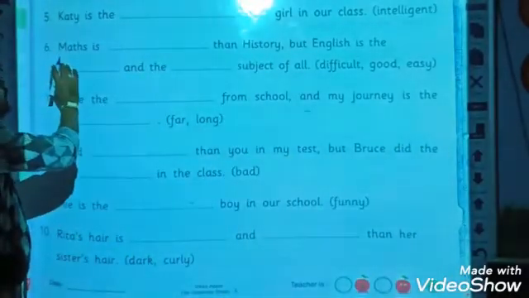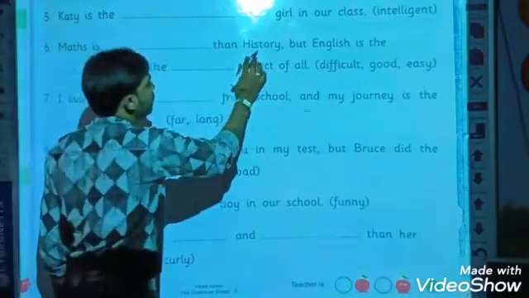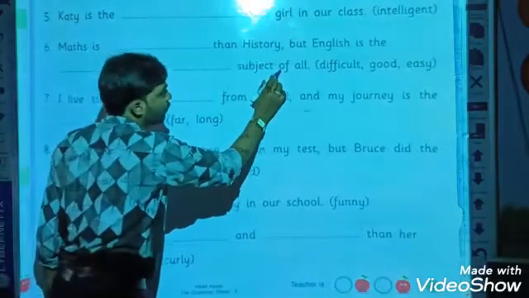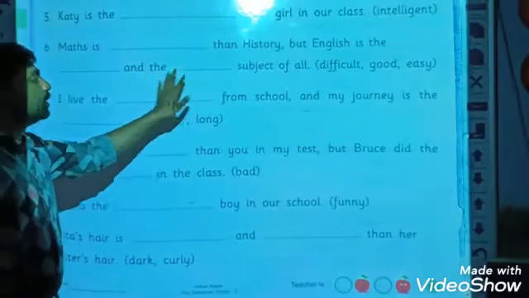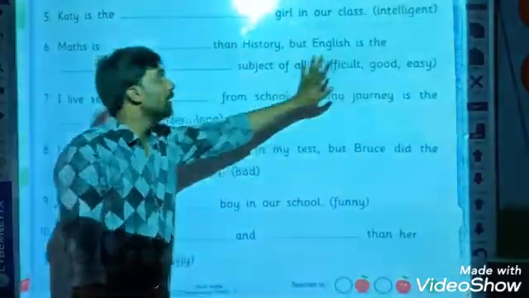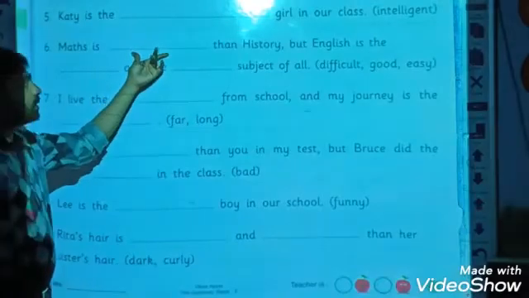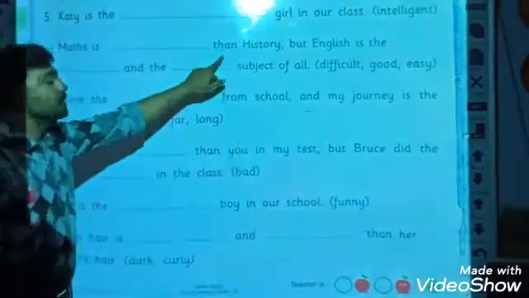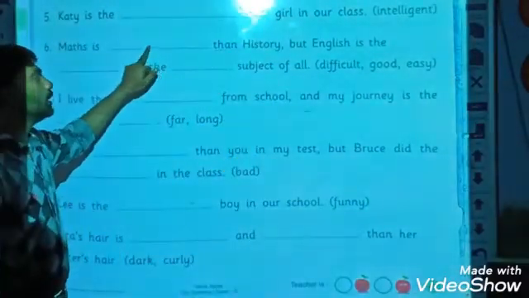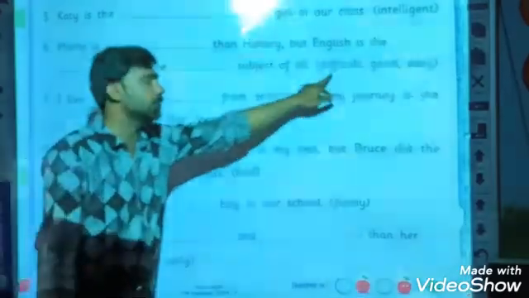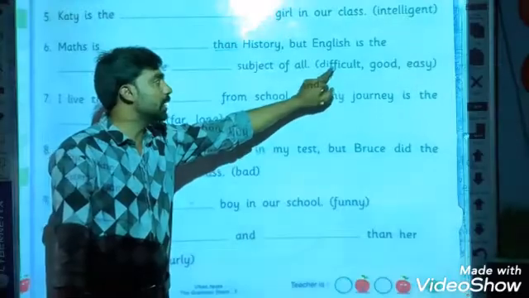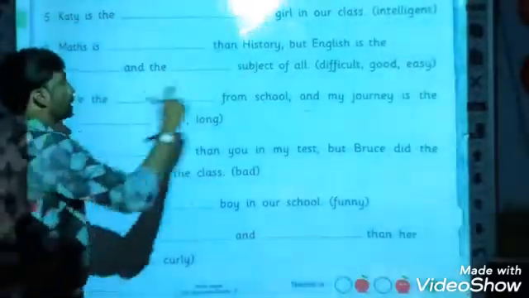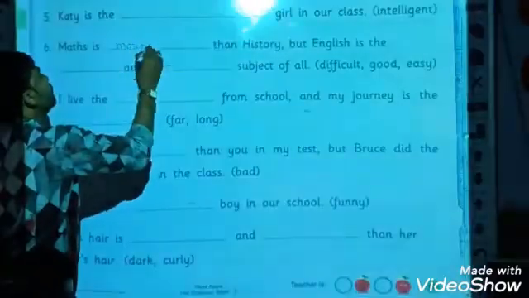The sixth sentence is: Math is dash than history, but English is the dash and the dash subject of all. Dear students, three blank spaces are given and three adjectives are given in the brackets. If we see the first blank space, then is there after the adjective, which means it is the comparative degree. So we should take the comparative form of the first adjective, difficult. This adjective has more than one syllable, that's why we should take more. Its comparative form is more difficult. So let's write here: more difficult.